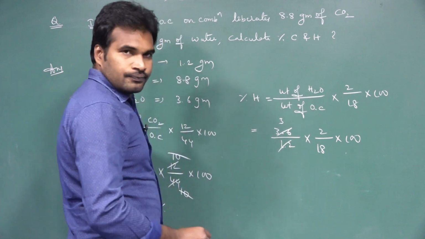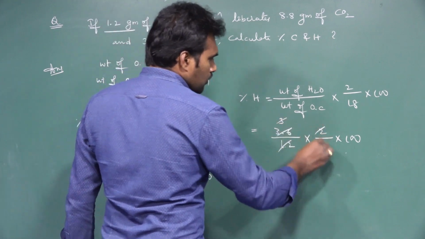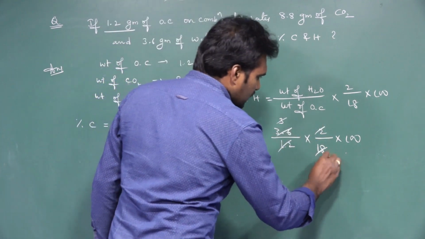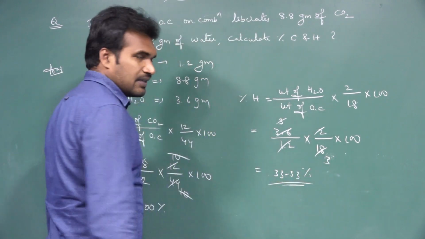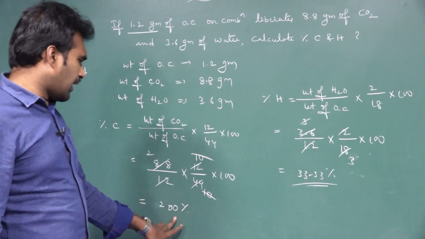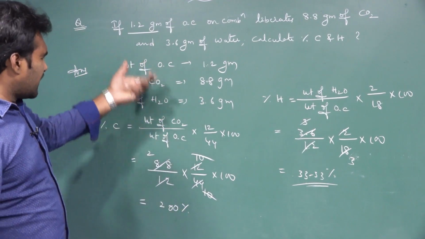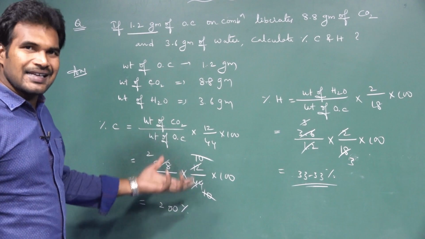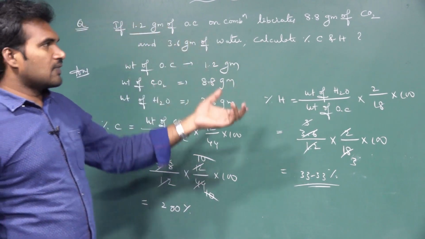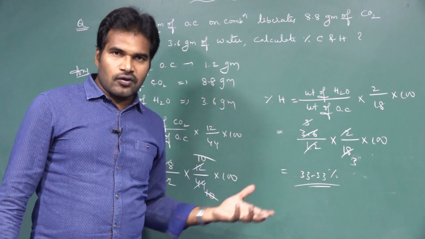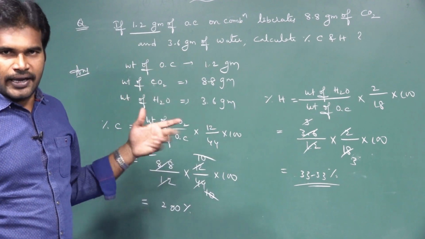1.2 threes are 3 to the 6, threes are, that is nearly 33.33 percent will come. It should not be more than 100, but here we are taking approximate values, that is why it is exceeding 100%. Don't be worried. So I think you understood how to calculate the percentage of carbon and percentage of hydrogen using the weights of CO2 and H2O.